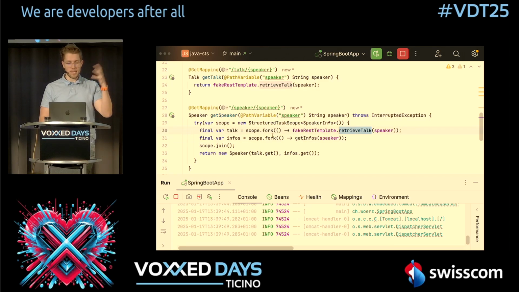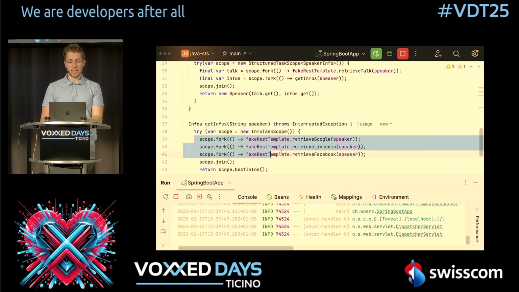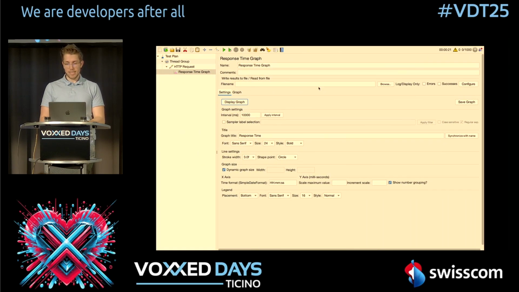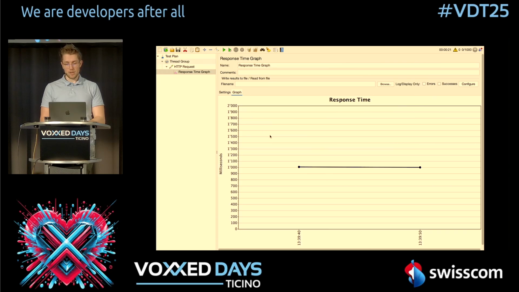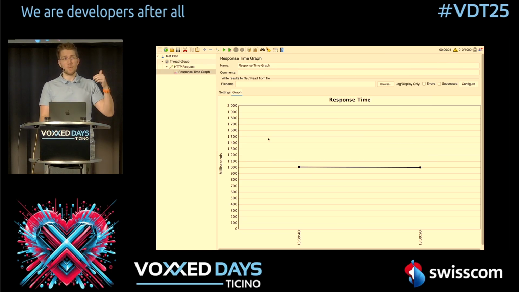This retrieve talk is just doing its thing, but this get infos creates another scope and creates 3 more virtual threads. They then wait for the response until everything is done and return the best infos. Then, when these 2 virtual threads are done with scope join, we get back the result from both. So we can see we are already done. Let me show you the graph, and we can see this takes 1 second, because the retrieve talk is the thing which takes 1 second, so there is no way that we get a faster result. But as you can see, the error which gets thrown from retrieve Facebook does not affect us because we're just ignoring it.